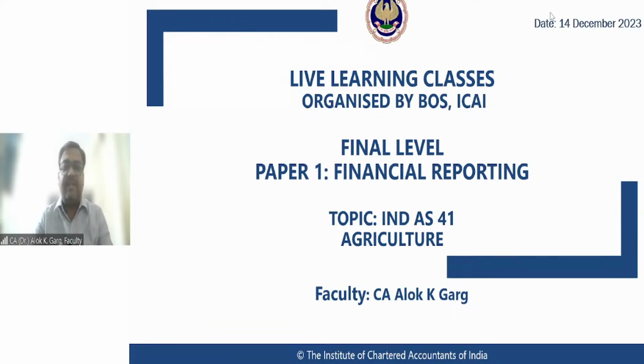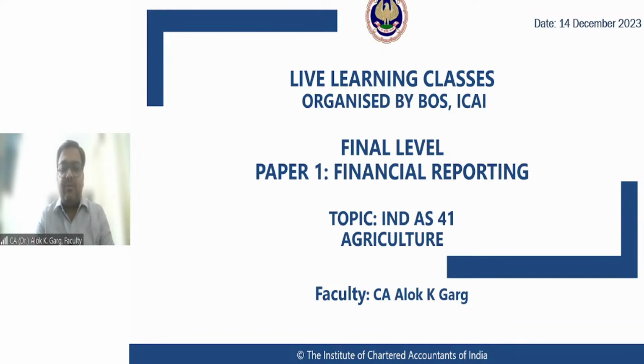41 Agriculture Standard. If I talk about this particular standard, you guys have never heard about agriculture accounting, right? Because this kind of agriculture accounting was not there in India in our old accounting standards.